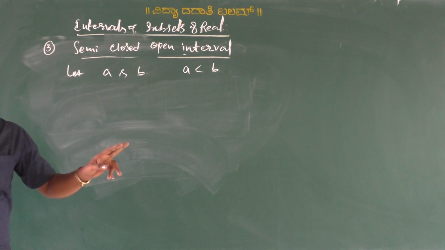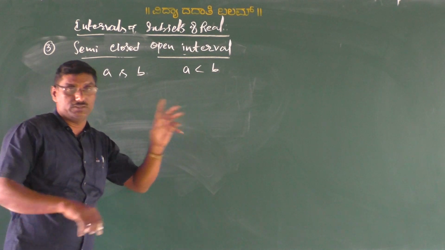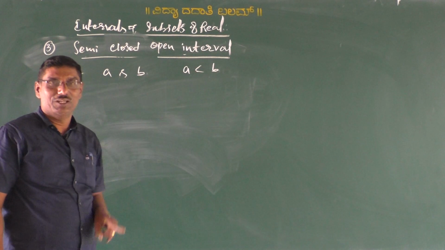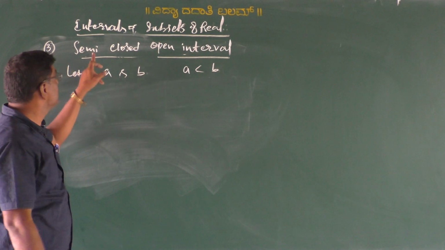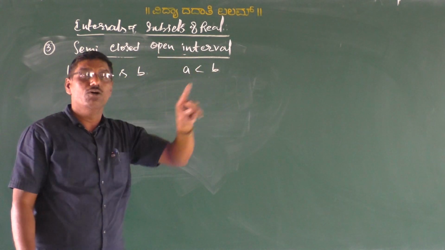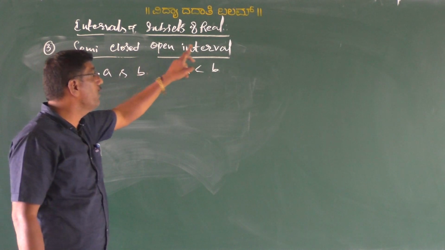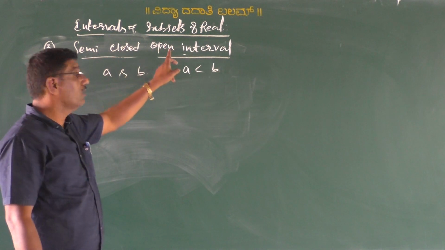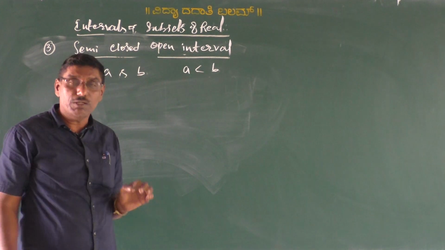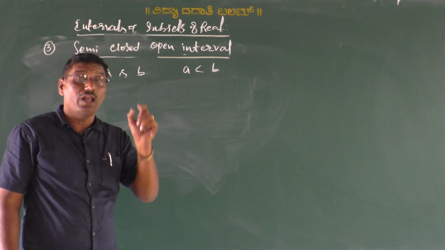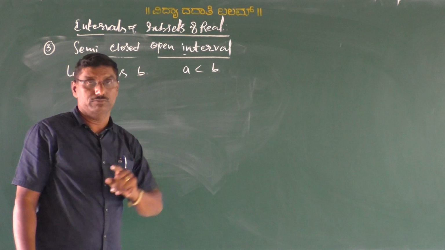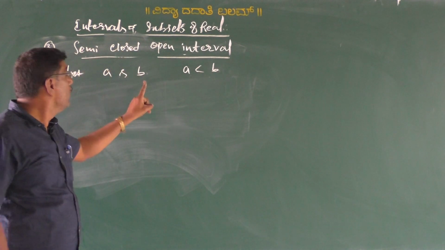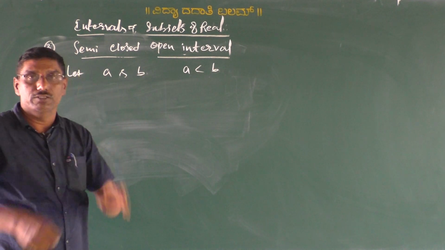That A and B are two distinct real numbers under the condition of A is less than B. Now we are going to define the semi-closed open interval or half closed open interval. In this case, one end is closed, another end is open. That means set of all real numbers lying between A and B. Here A is included and B is excluded.